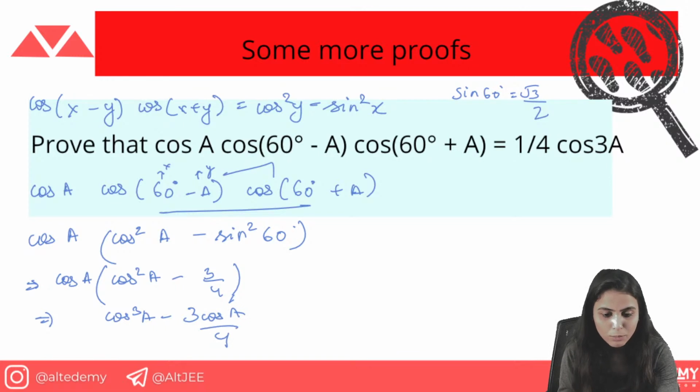Let me multiply to make the denominator common. So the step that comes out is (4cos³A − 3cos A)/4.